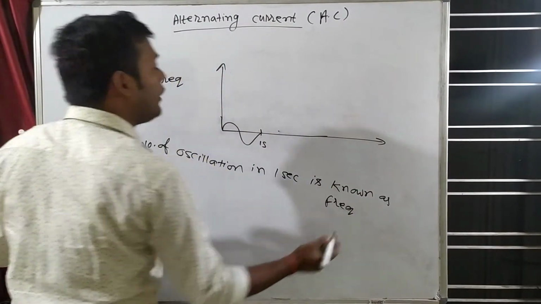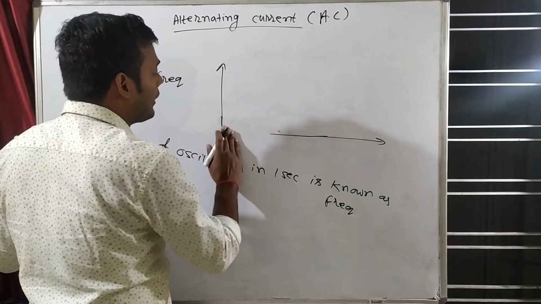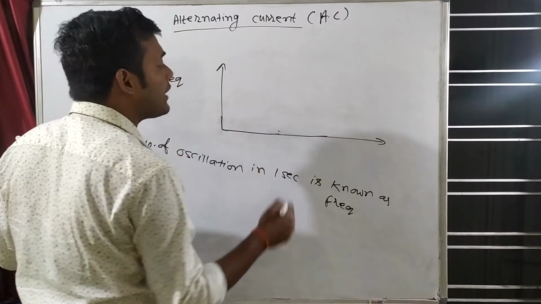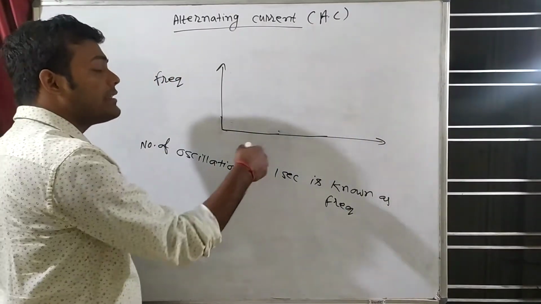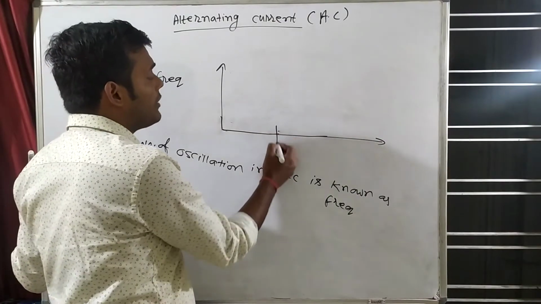Clear? So can you tell me what is the meaning of 2 hertz? What is 1 hertz? Number of oscillations in 1 second. So if in 1 second there is 1 oscillation, we will say the frequency is 1 hertz.